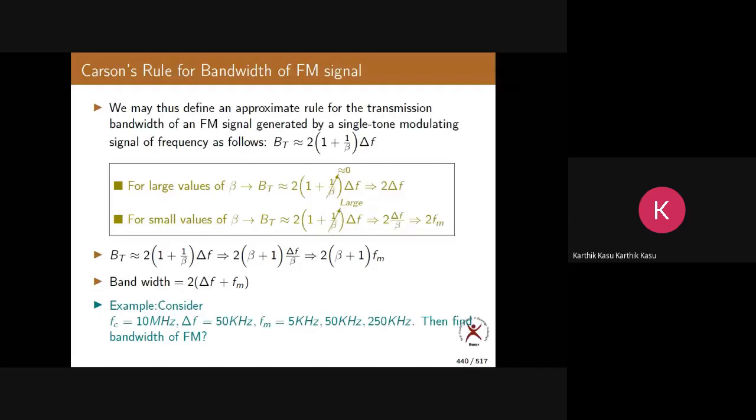But in FM, the bandwidth depends on modulation index beta. So that is the difference you can observe. Am I right or not? So far so good? I hope you can make this point out. So you solve this problem.